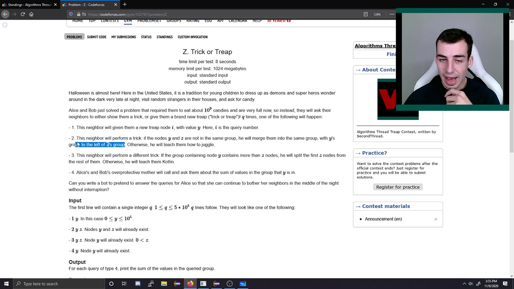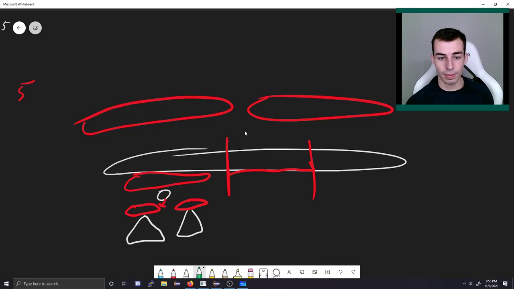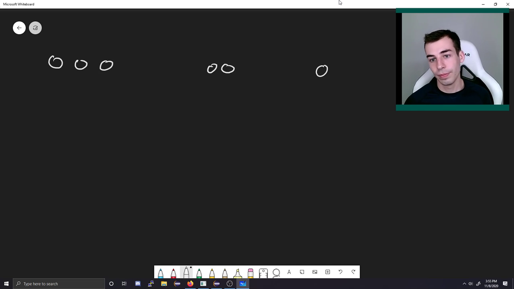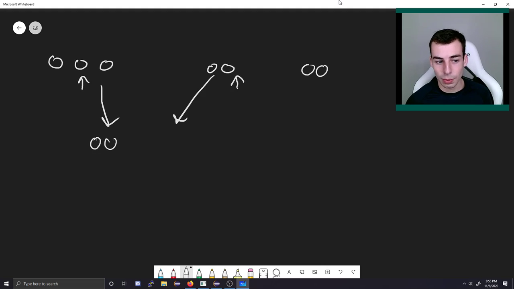In order to do that, you have to be able to see what is the parent of some treap, right? So if you've got the array you're representing, it probably looks something like this. You've got one group here, one group here, and one group here. And maybe you want to merge this group here with this group here. So you want this to come here and this to be here. Then you'll have a group of 5.